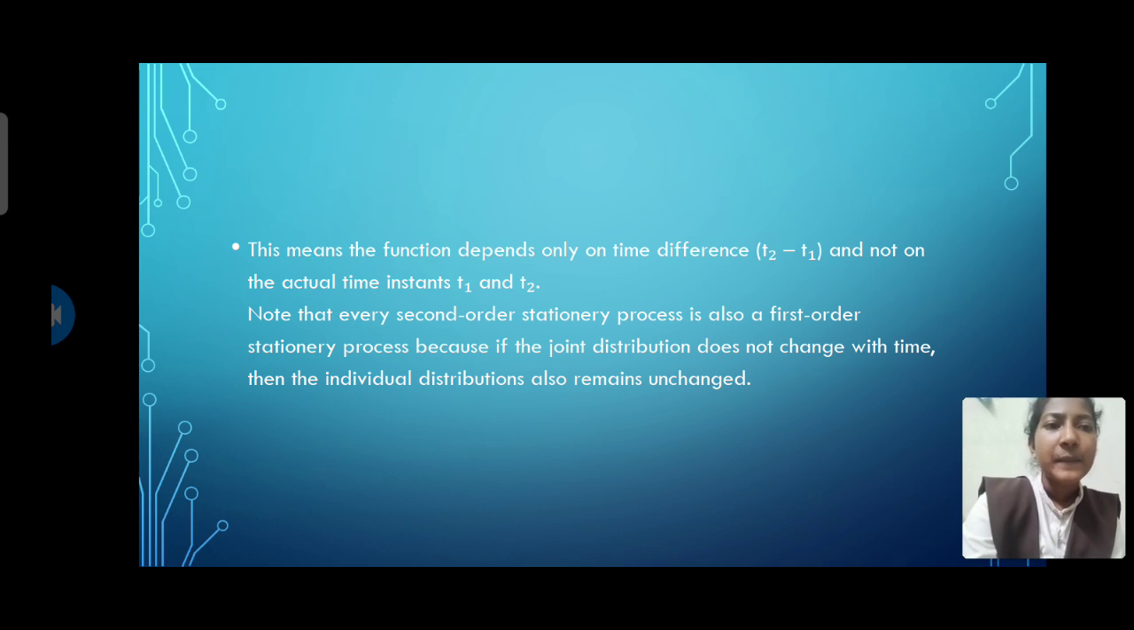It means that if the joint probability density function obeys the stationarity condition, then it also obeys the first order stationary condition. We can simply say that a second order stationary process is also a first order stationary process, because if the joint density function does not change with time, then the individual density function also remains unchanged.